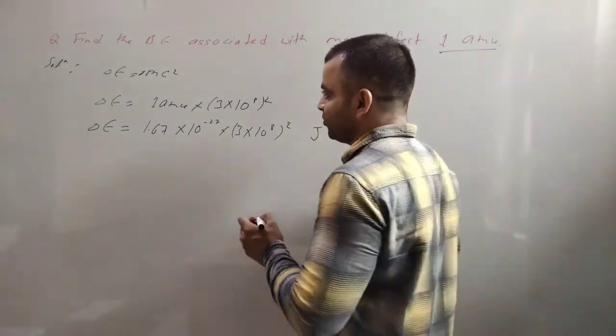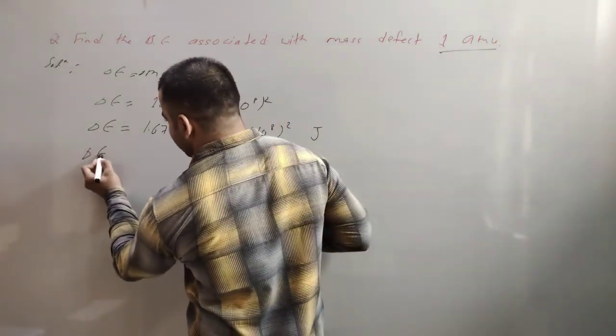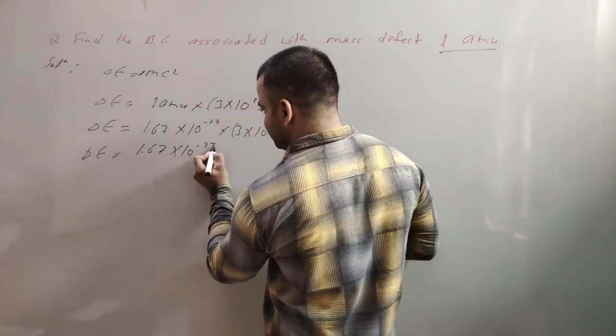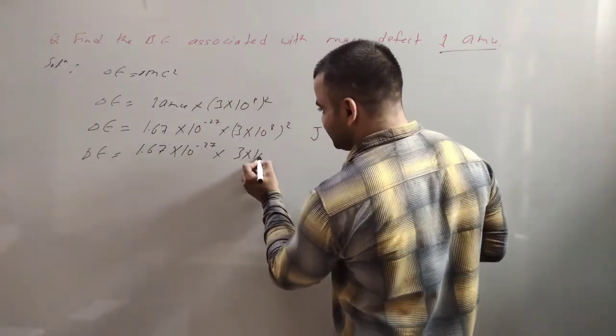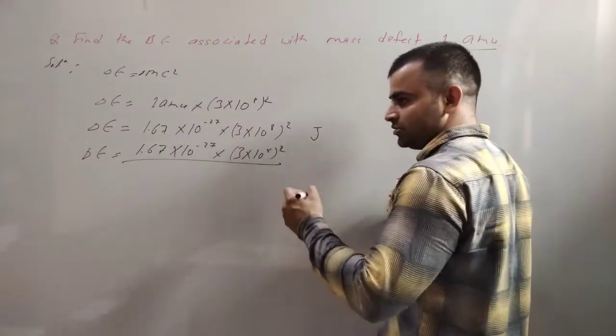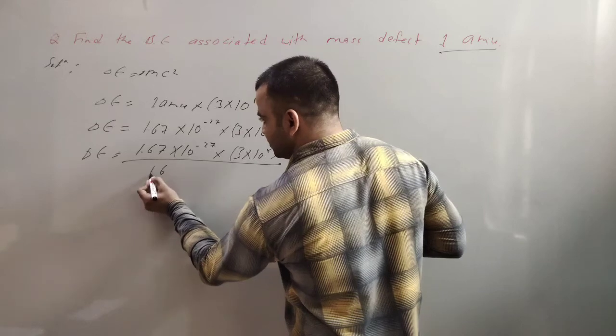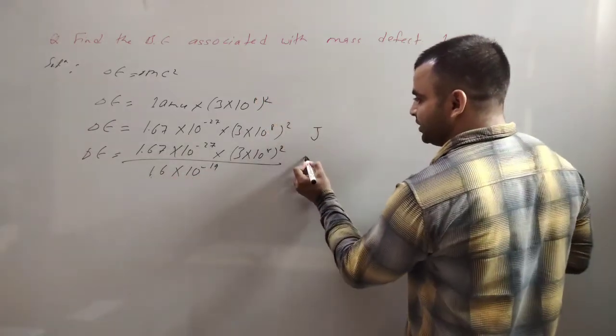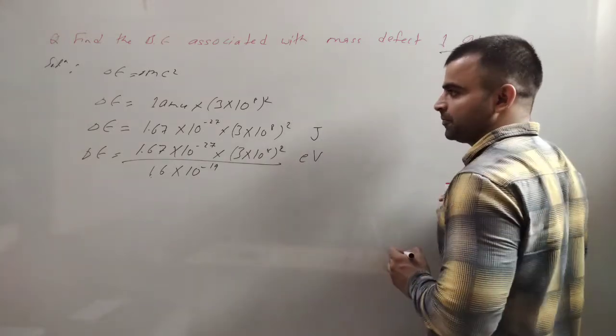To find it in electron volts, divide it by the charge of one electron, 1.6 into 10 raised to power minus 19. This will be in electron volts.